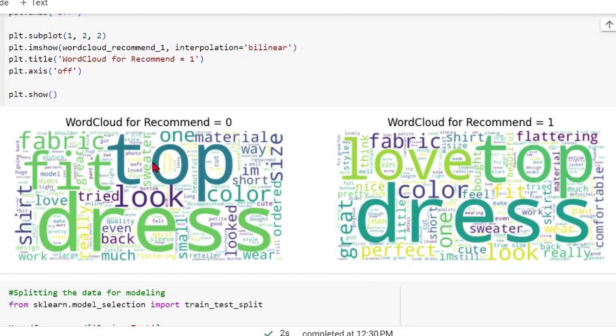If there would have been a lot of negative words for cases where people have not recommended a product, you would have seen those words occurring here more frequently and with a larger font size. But in our case, it looks like you don't have such a stark difference. You have some difference, and that's why some positive words get highlighted. "Top" is a clothing item, so don't consider it as something positive. It's about women's clothing, so this is the name of a clothing item here.